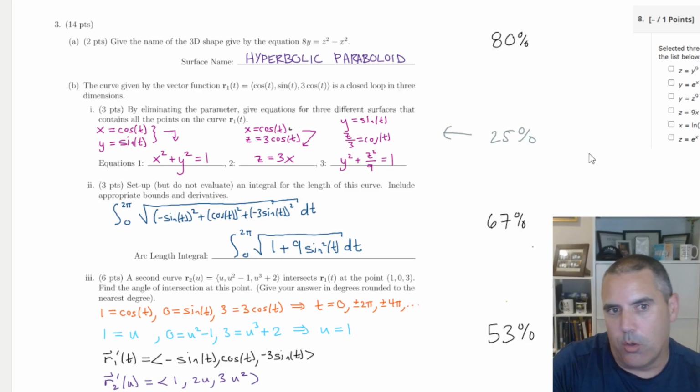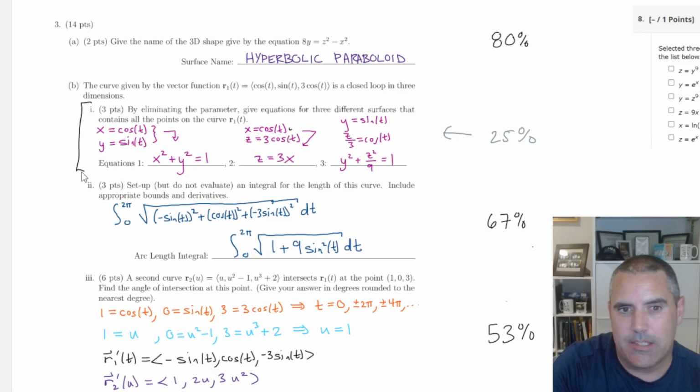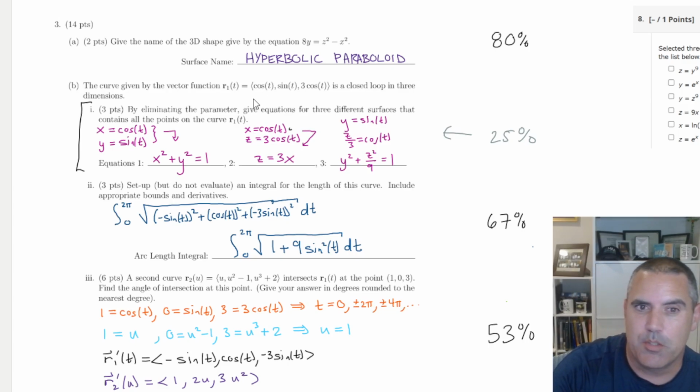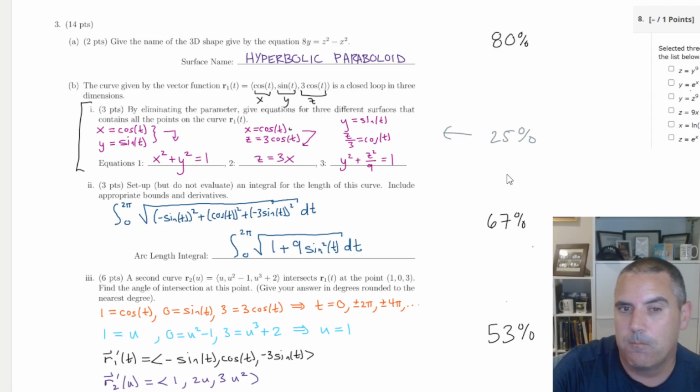I pulled this from a homework question, the idea here. So I didn't realize this was going to mess people up as much as it did. This is X, this is Y, this is Z. The language is directly from this homework question, and you had to eliminate the parameter. A lot of people knew that x squared plus y squared had to be 1, but they couldn't find these other ones. Watch my video on that.